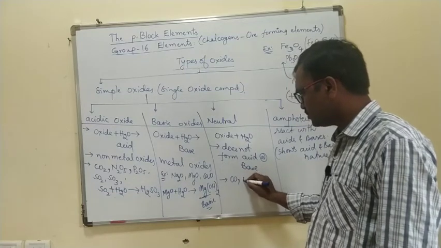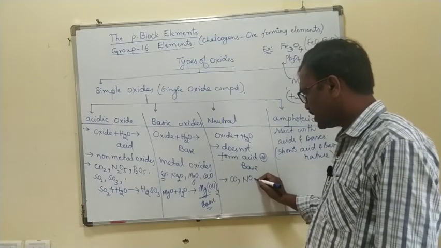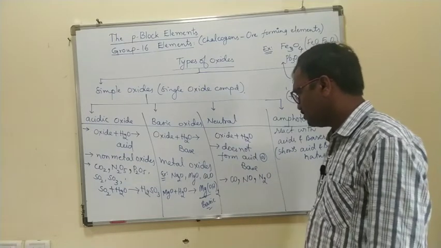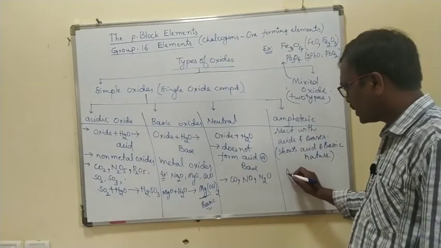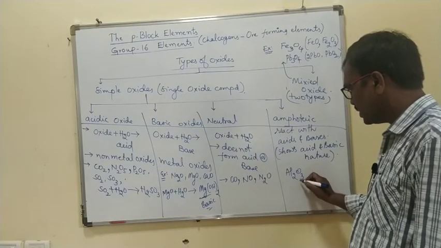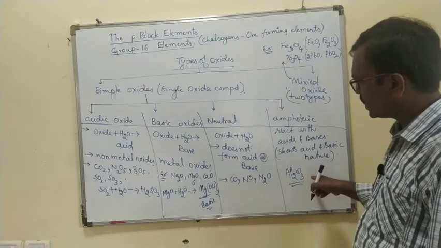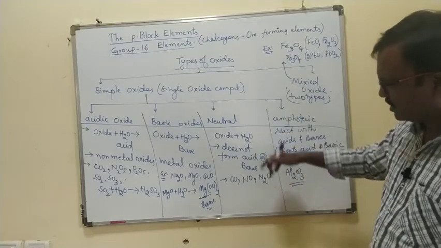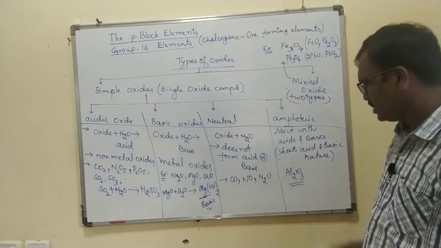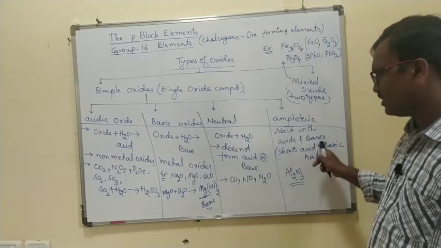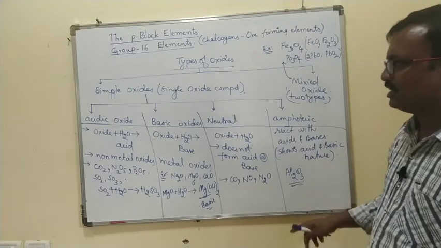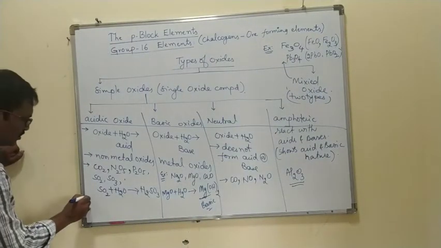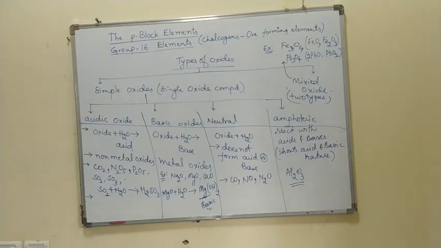What are neutral oxides? Carbon monoxide is a neutral oxide. NO, nitric oxide, is a neutral oxide. N2O, right? So all these are neutral oxides. What are the amphoteric oxides? The best example is Al2O3, an amphoteric oxide. Due to space, I will write these reactions on the next board. Al2O3 reacts with acids as well as bases.